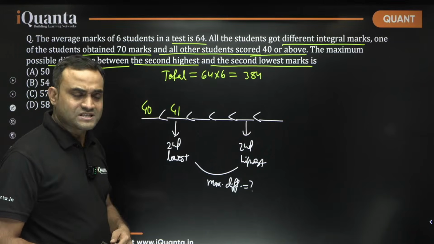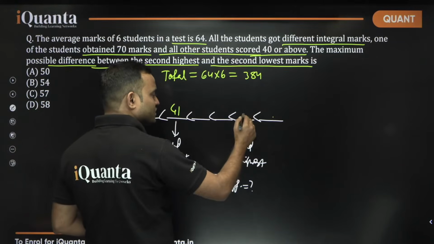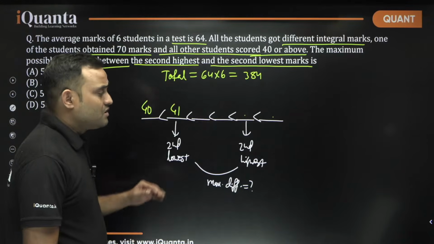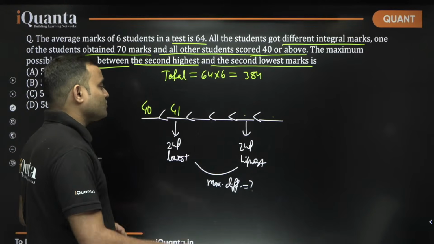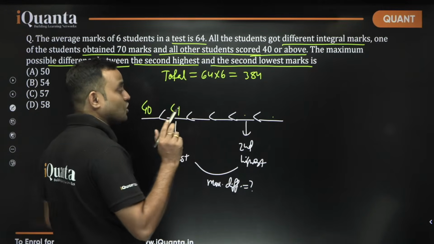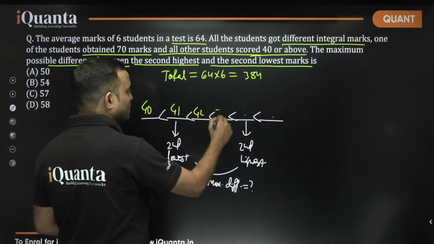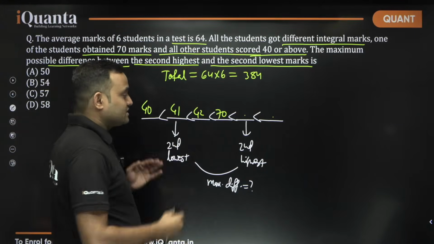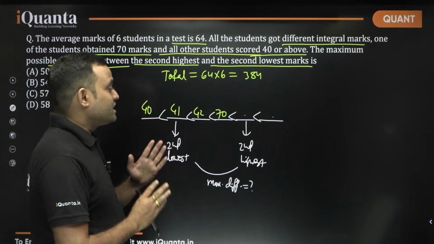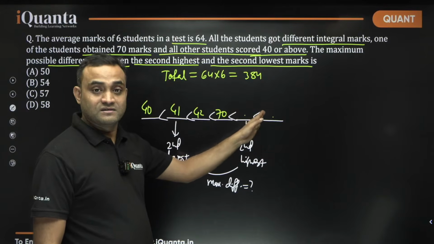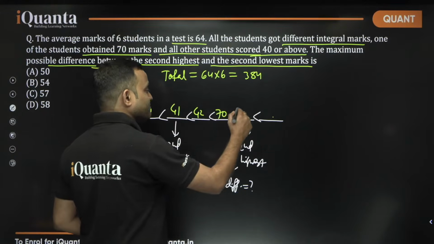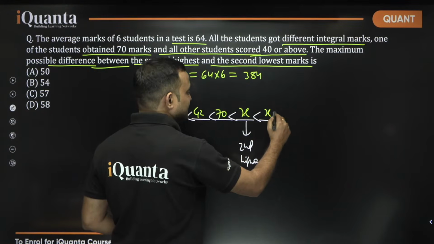One of the values must be 70, so I can take one more term, 42, and I can take 70. Till now we have the minimum sum. Now I can maximize these two, right? And if I want to maximize this, I must take this as x and this as x plus 1.